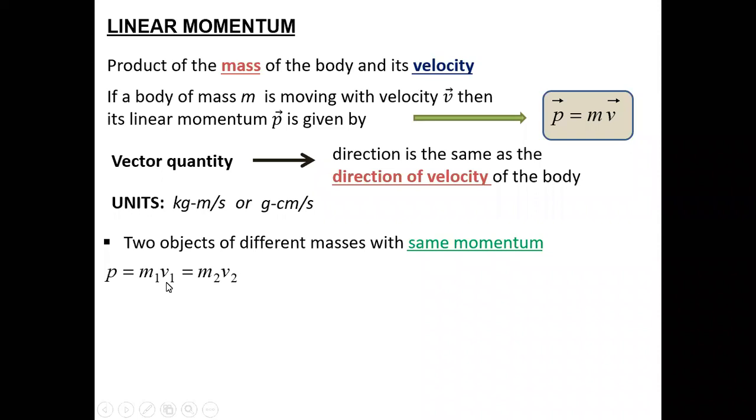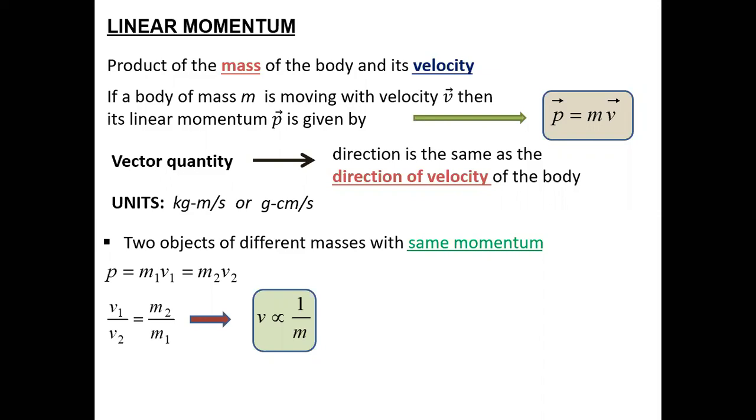Now if I try to make velocity on one side and mass on the other side, you will get a ratio v1 by v2 equal to m2 by m1. Now this relation is majorly used in your numericals. When I say v1 by v2 equal to m2 by m1, I can relate the condition that velocity is inversely proportional to mass.